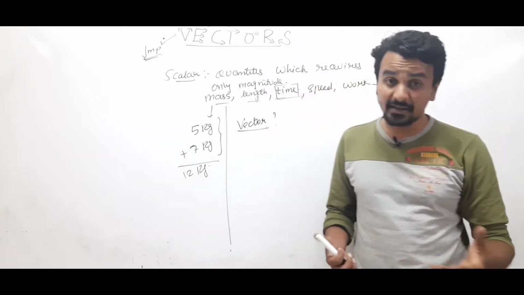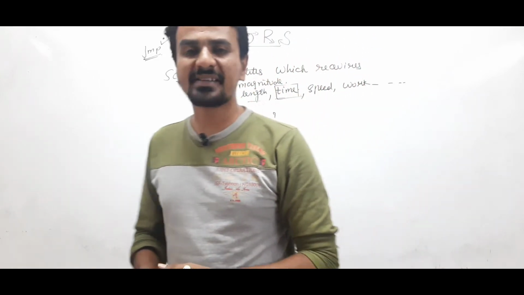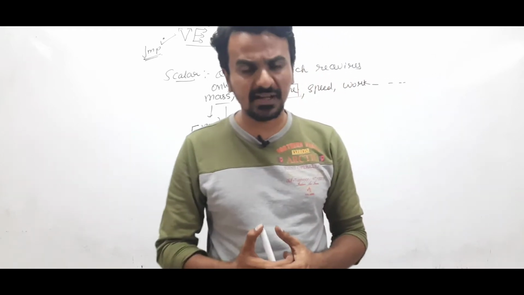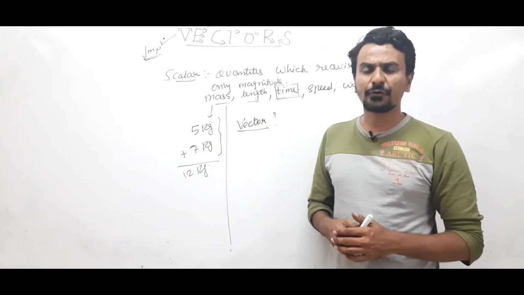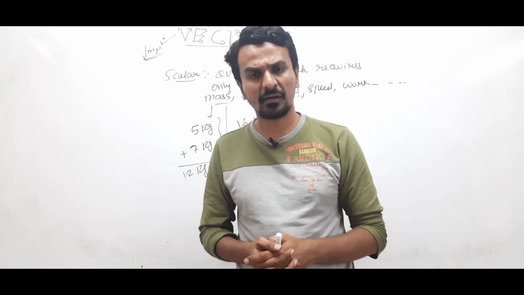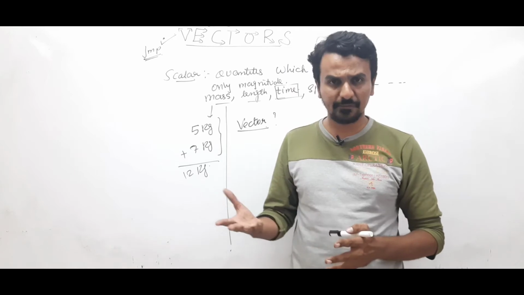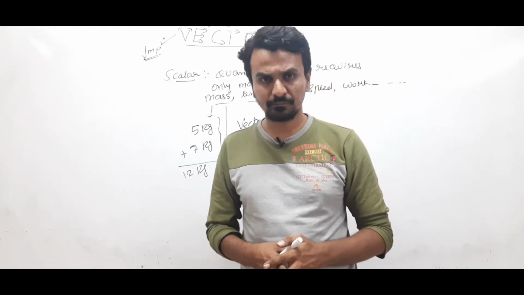And how to add the vector quantities, why we need to study vectors. Okay, see, we'll discuss it with the help of example. Suppose you are being told to buy an ice cream which is say 2 kilometers from your home.